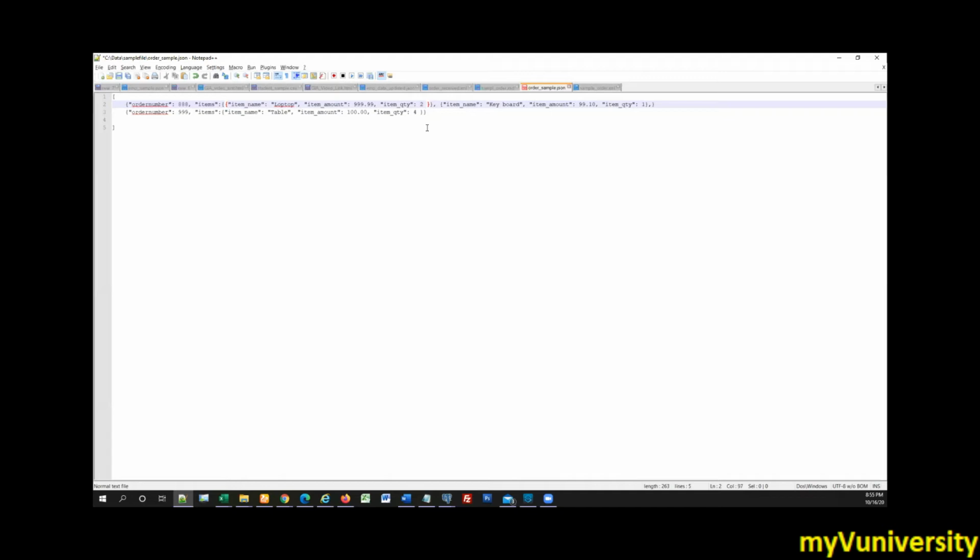Just put one comma there. Whatever new item you just created, cut and paste it here: item name keyboard, item amount 99.110, item quantity 1. Cut this whole thing till the closer, before the comma. Cut it and paste it after the comma inside.